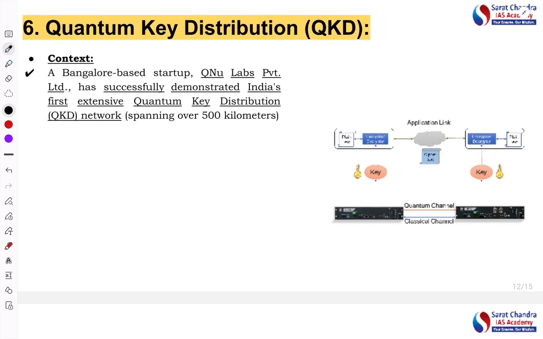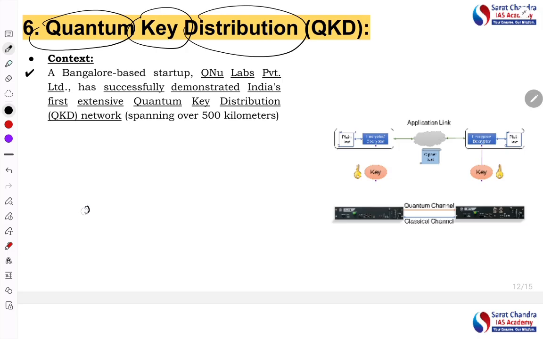Next news is quantum key distribution, that is distribution of the key. Here three words are there: quantum key distribution. If one node is here and the second node is here, information has to be transferred from node A to node B. So what is the threat here? The threat is that this information can be captured in between by another person D, who will detect it and know what is in this data. So it will be a violation of privacy, a violation of IPR. It can disrupt the data flow. So that is the problem.